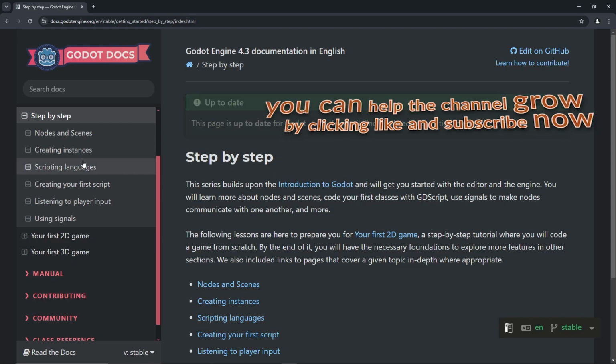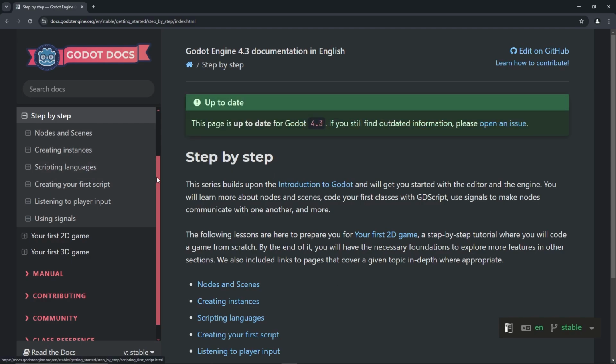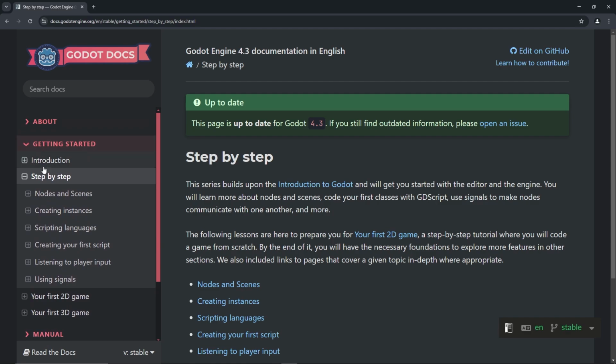So now we're on to this whole step-by-step section, actually, in the getting started. So we're on to a new section. We're done with the introduction. So there we go. We're on to step-by-step. Hold on. How do I do it usually? Okay, so now we're on to step-by-step. And we'll see you next time.